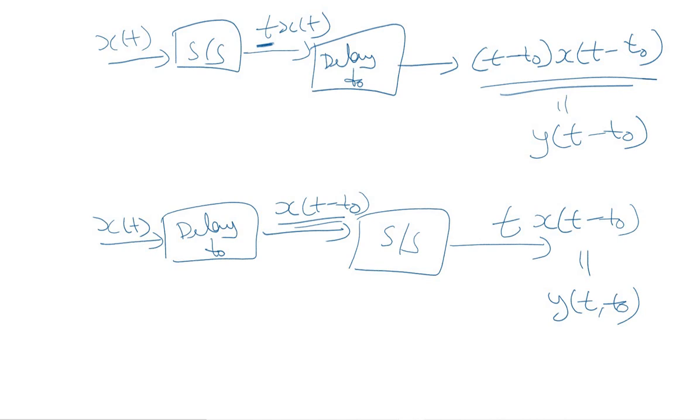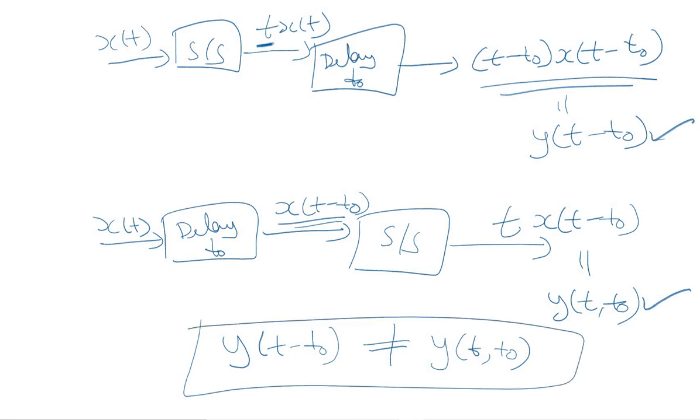Now let us analyze whether the delayed response and the response to the delayed input are the same or not. Clearly we can see that these two terms are not equal, that is, y(t − t0), the delayed response, is not equal to the response to the delayed input, y(t, t0).